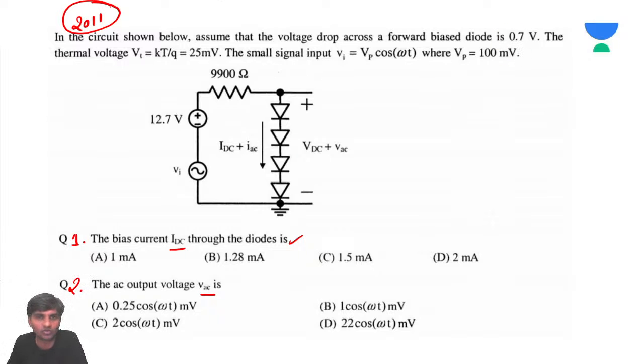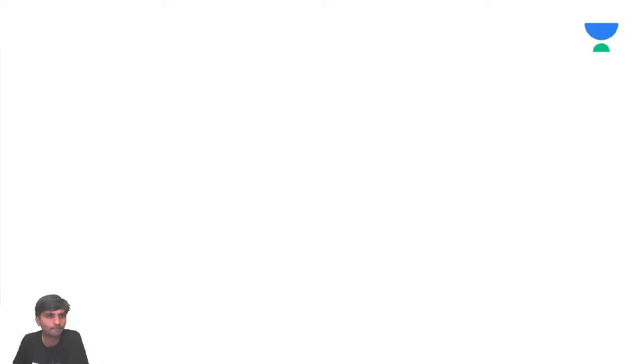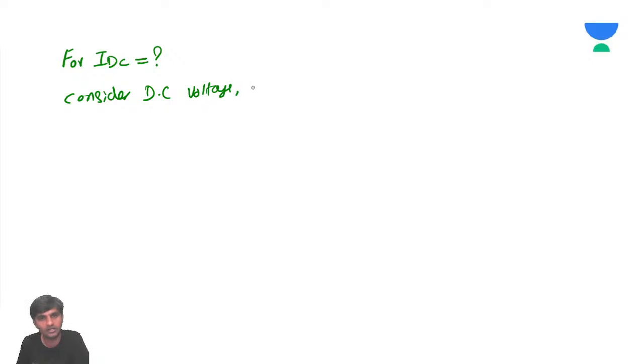For DC analysis, for IDC, this is a very important problem, and you can expect the same kind of problem in coming days also. For IDC, consider the DC voltage and short circuit the AC voltage.